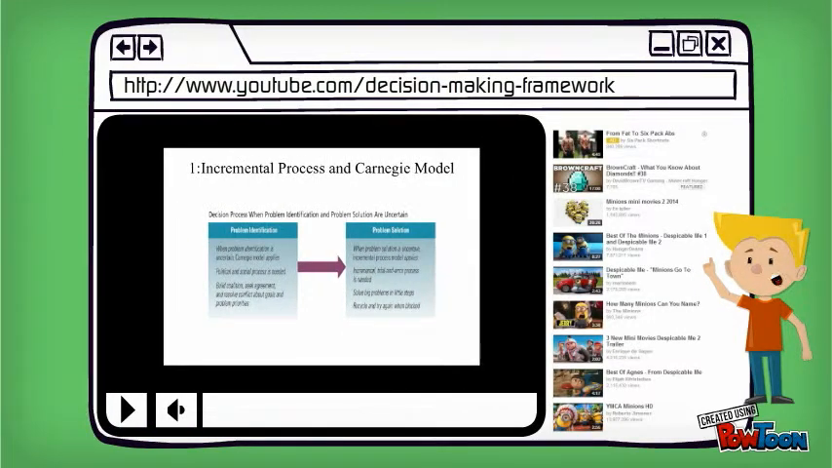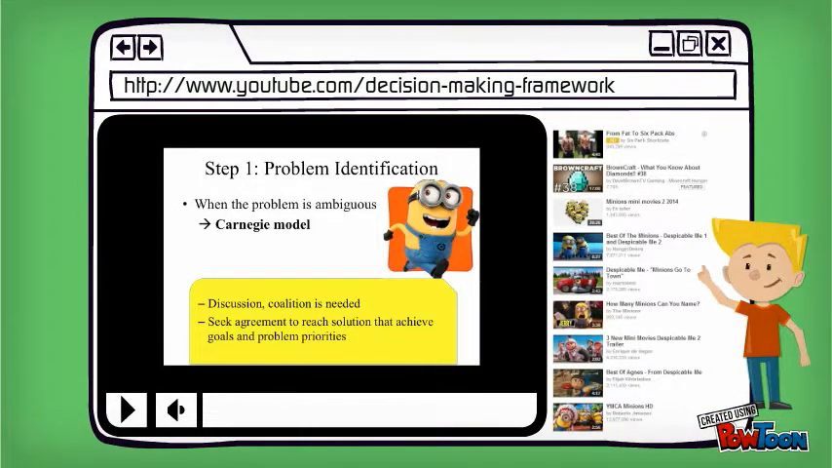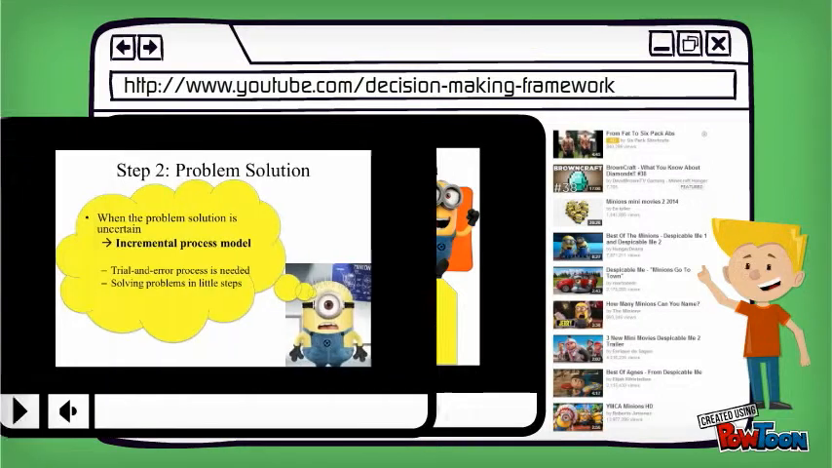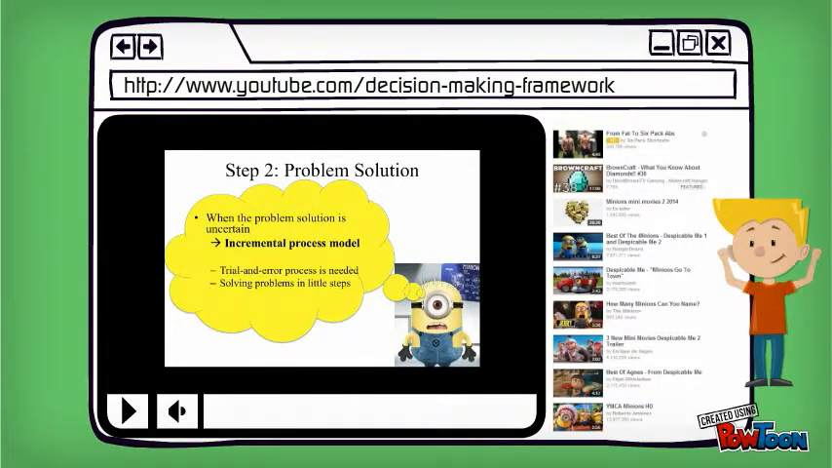These are the processes for the incremental process and Carnegie model. Step 1: when problem identification is ambiguous, the organization first uses the Carnegie model. The organization needs a political and social process to initiate discussion, negotiation, and coalition. Through coalition, the organization seeks to reach a solution that achieves their goals and problem priorities. Then move on to step 2: when the problem solution is uncertain, the organization uses an incremental process model. So, the managers use a trial and error process to solve problems step by step.